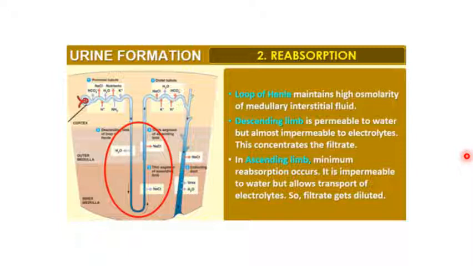Loop of Henle maintains the high osmolarity of medullary interstitial fluid. So it is necessary to maintain this osmotic balance, otherwise the cell will not survive. The descending limb is permeable to water but almost impermeable to electrolytes. So this will concentrate the filtrate. In the ascending limb, minimum reabsorption occurs as it is impermeable to water, but it allows transport of electrolytes. So here the filtrate will get diluted, and in this way reabsorption will occur.